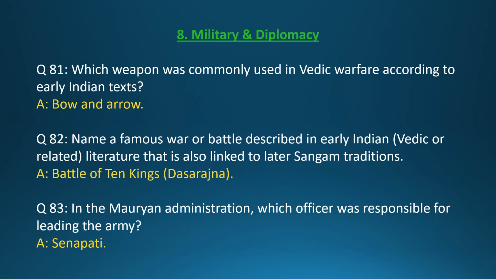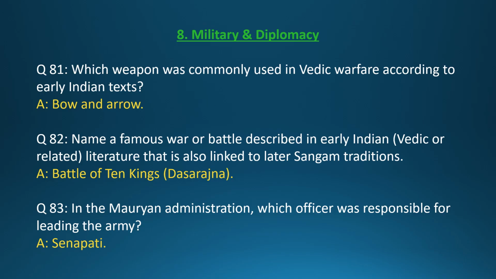Section 8. Military and diplomacy. Question 81. Which weapon was commonly used in Vedic warfare according to early Indian texts? Answer: Bow and arrow. Question 82. Name a famous war or battle described in early Indian, Vedic or related, literature that is also linked to later Sangam traditions. Answer: Battle of Ten Kings, Dasarajna.